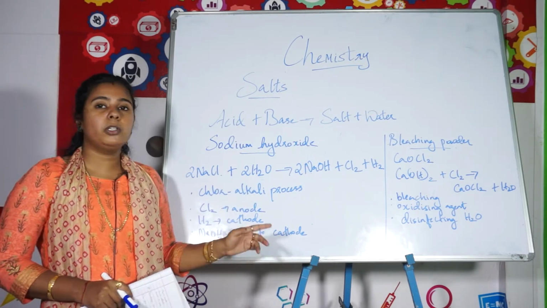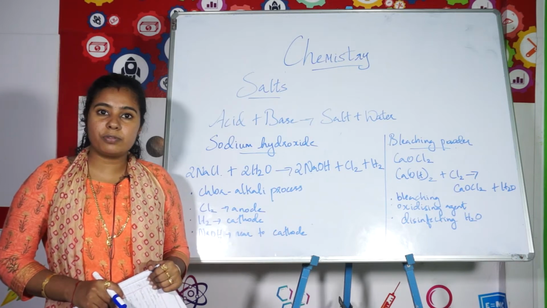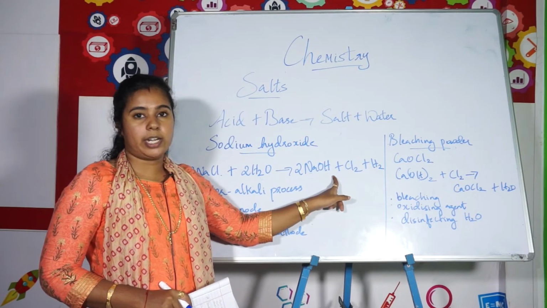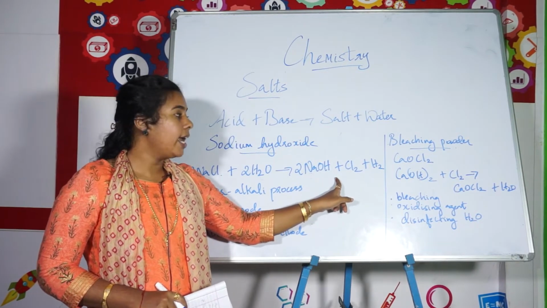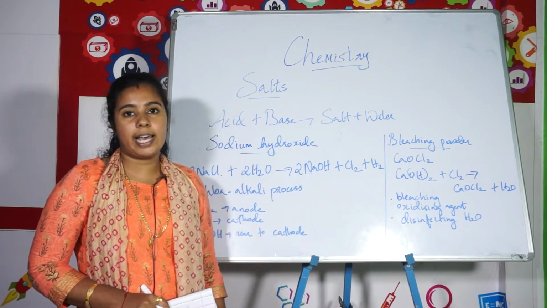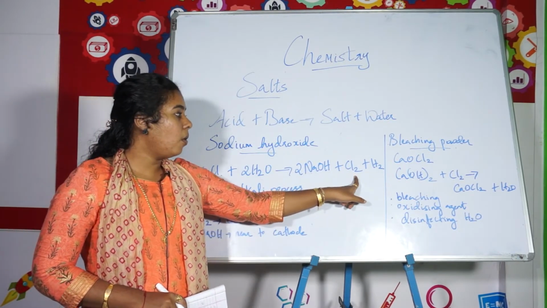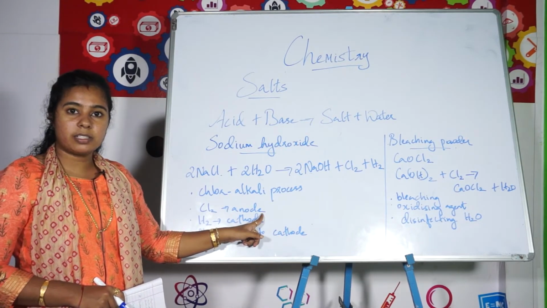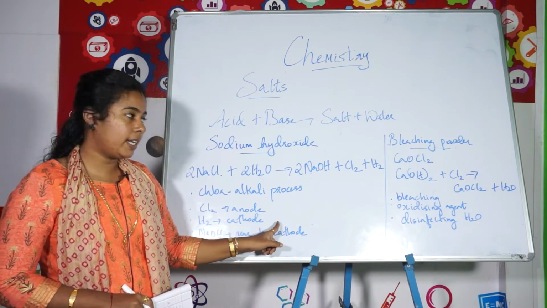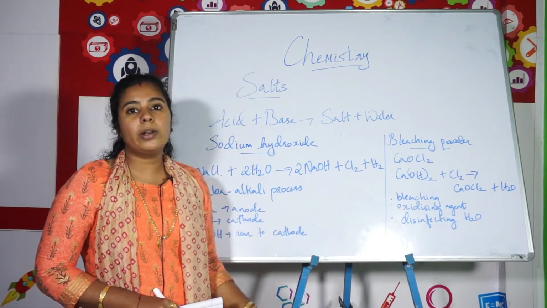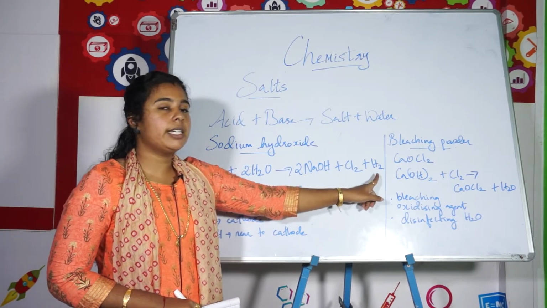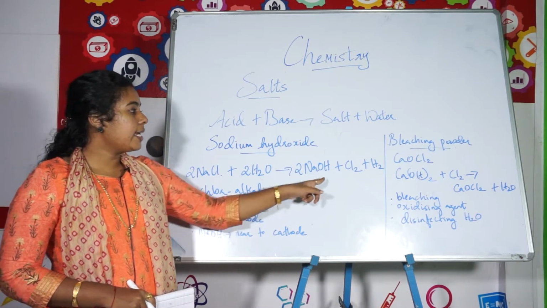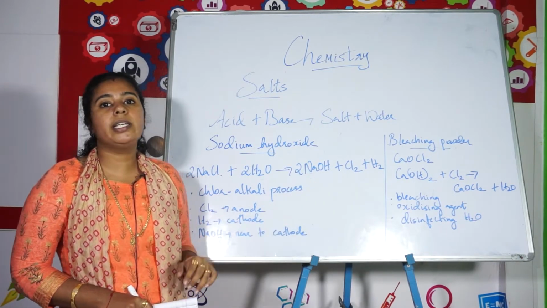So this NaCl solution will undergo splitting in the presence of electricity, and it will yield NaOH, that is sodium hydroxide, along with chlorine and hydrogen gases. And this chlorine gas is liberated at the anode, which is the positive electrode. Okay, anode is a positive electrode. At the positive electrode chlorine gas is liberated. And hydrogen gas is obtained at the negative electrode, that is cathode. And NaOH is obtained near to the cathode.